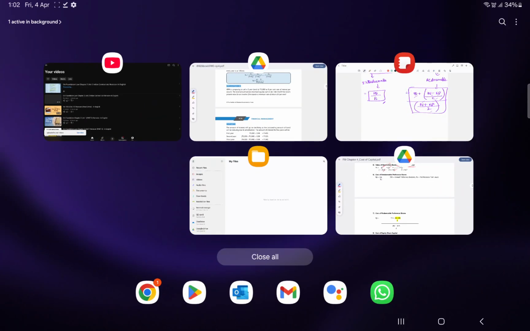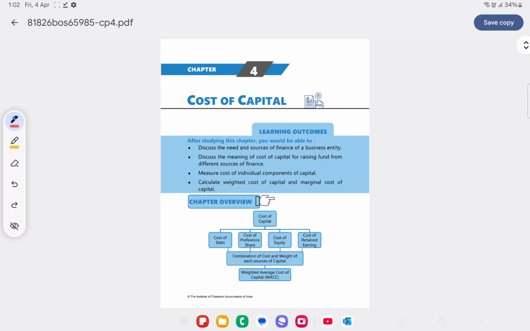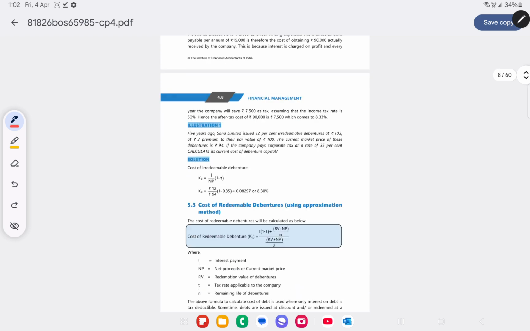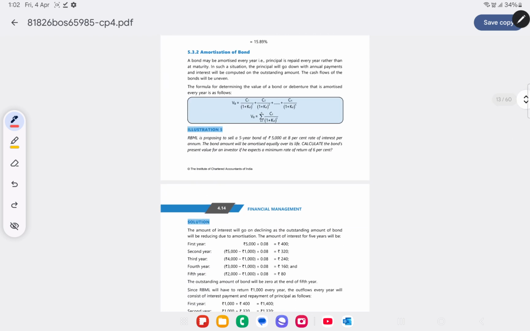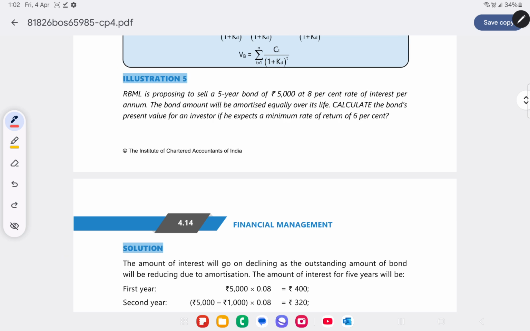Okay, so let's solve a few more questions based on this. So moving on to illustration 5. RBML is proposing to sell a 5-year bond of 5,000 at 8% rate of interest per annum. The bond amount will be amortized equally over its life. Calculate the bond's present value for an investor. See, here the bond will be amortized equally. So how can we calculate?